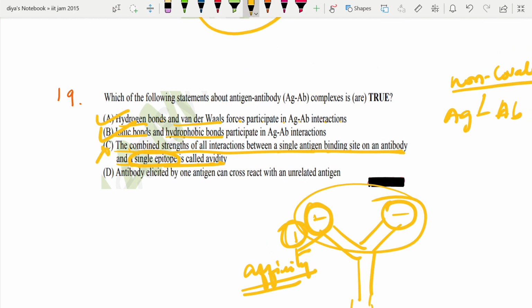So this is wrong. Antibody elicited by one antigen can cross react with an unrelated antigen. Yes, this can happen. This can happen when the antibody produced by one antigen has more affinity for another antigen, then it can have cross reactivity with the other antigen. Okay, so that's all for today. Thank you.